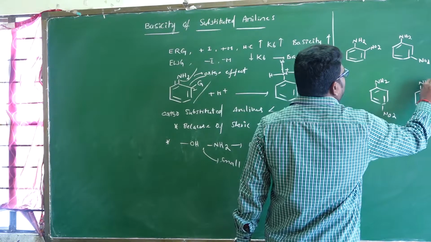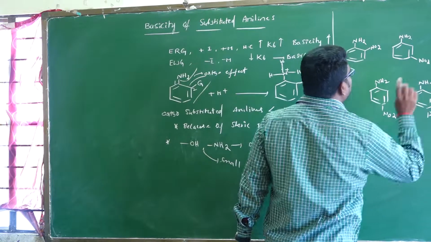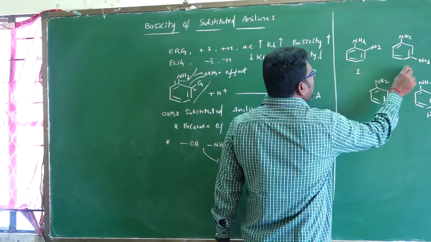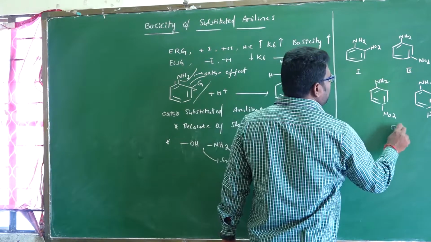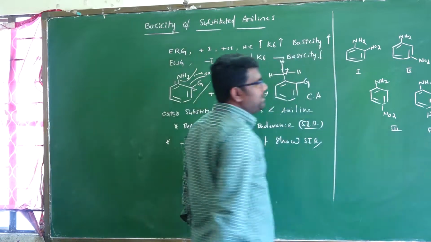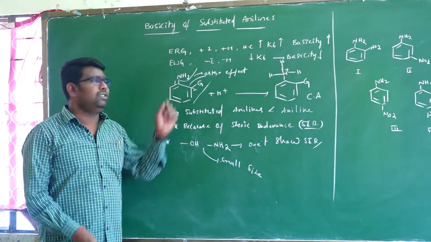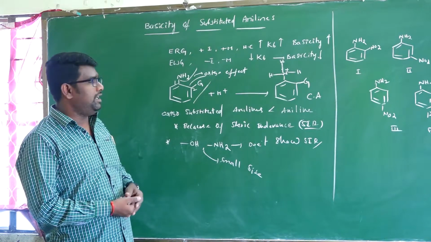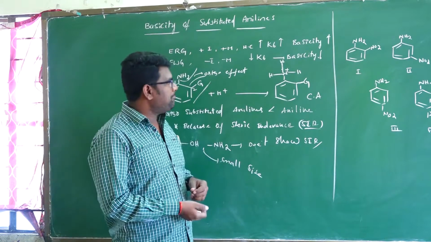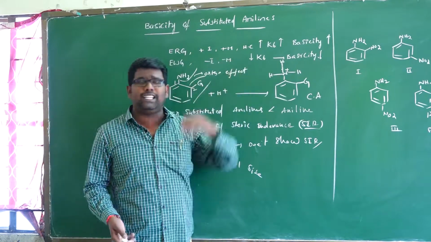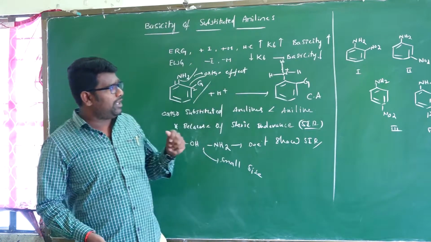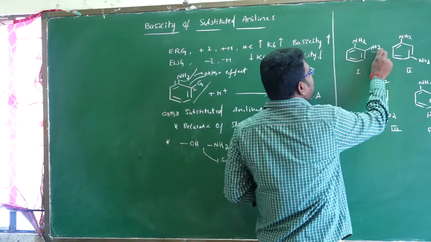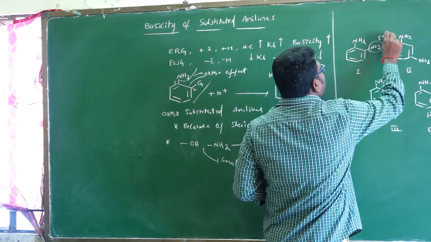Aniline is the reference. Observe these four compounds. Which one has the most basicity, and which one the least? Based on these effects, an electron releasing group increases basicity and an electron withdrawing group decreases basicity. Are these electron withdrawing groups or not?